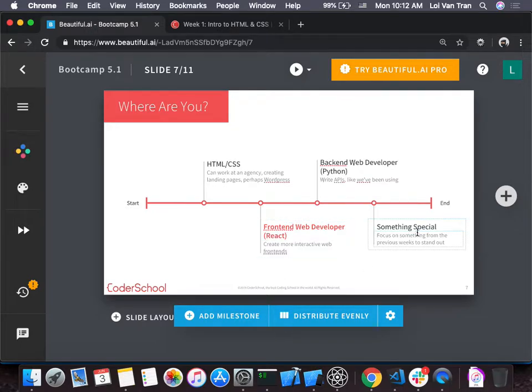Towards the end of the course, we're going to be working on our individual projects. At that time, at CoderSchool, we're going to be giving you a lot more individualized help. A lecture will not be as long, and it'll be a lot more about self-work and working on your individual projects.